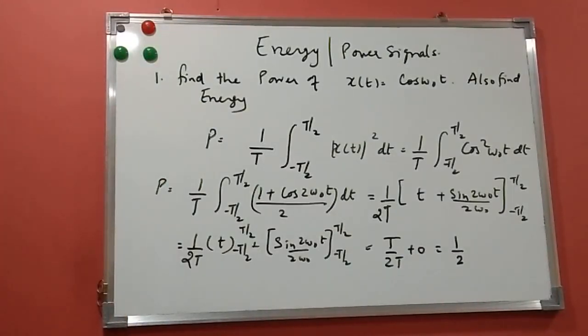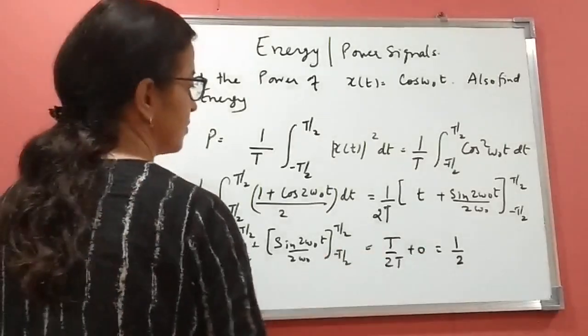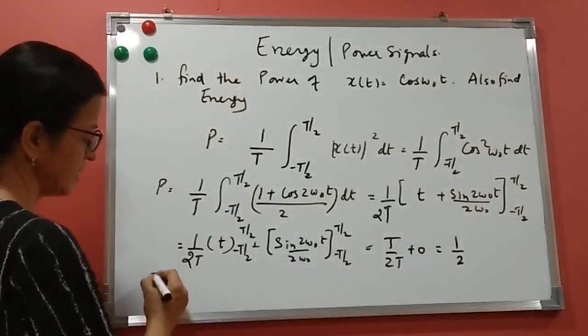We'll see now what is the energy of this signal. I am explaining energy and power signals on a problem basis, because later I'll tell you how we can say directly from seeing the signal whether it is a power or energy signal. Now the power of this signal is half. What will be the energy? What is the formula of energy?